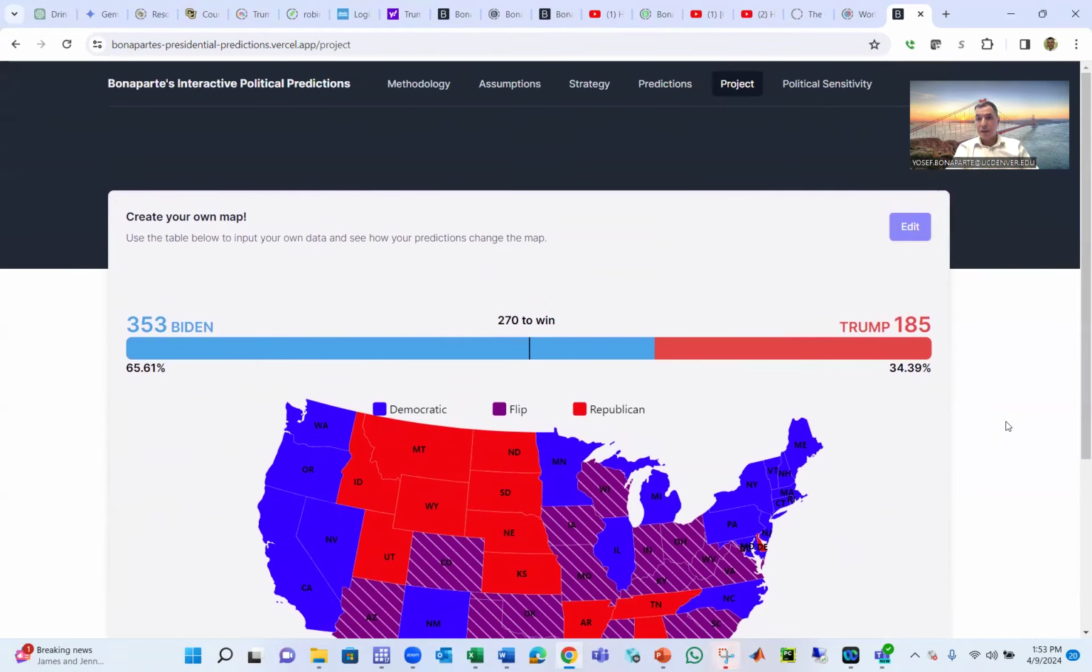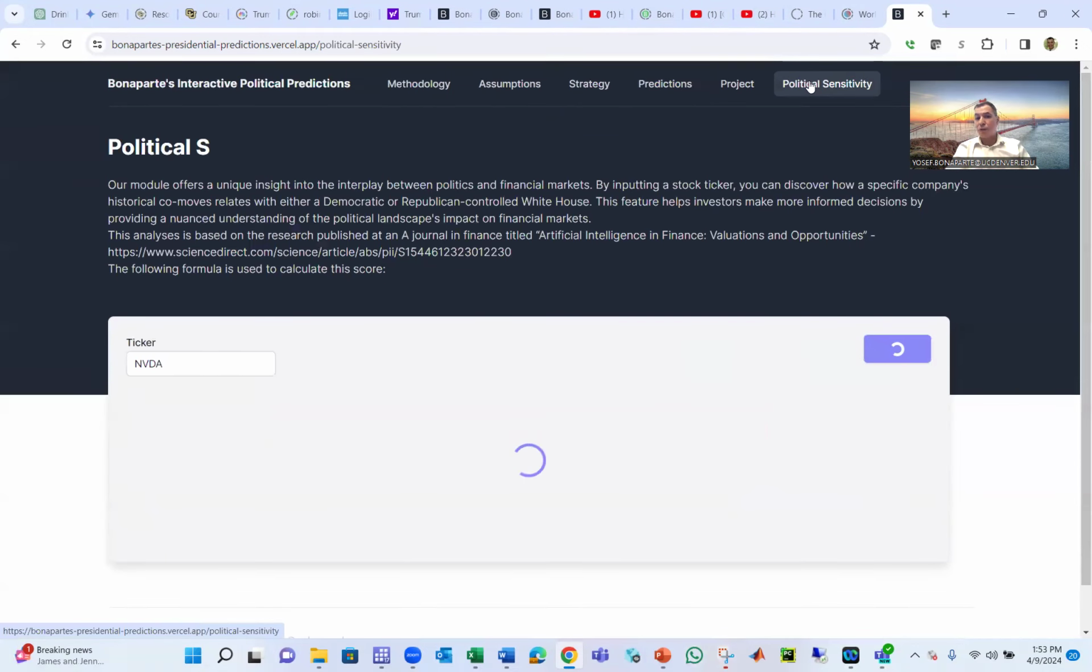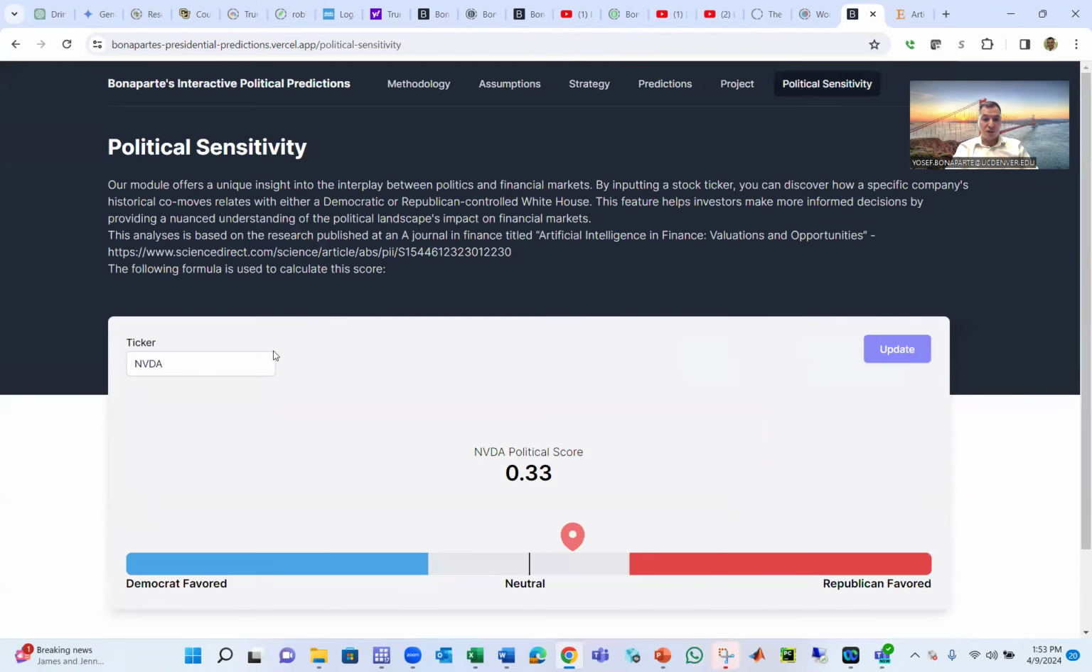The final tab I want to talk about is political sensitivity. Here in this political sensitivity, what you have to do is just select any company, like JP Morgan, and see whether it's favored by Republicans or Democrats. I published an article and I'm wondering if this can help you: every company favored by Republicans and Democrats. So you can build a strategy: if Trump wins, what company to buy, or if Biden wins, what company to buy.